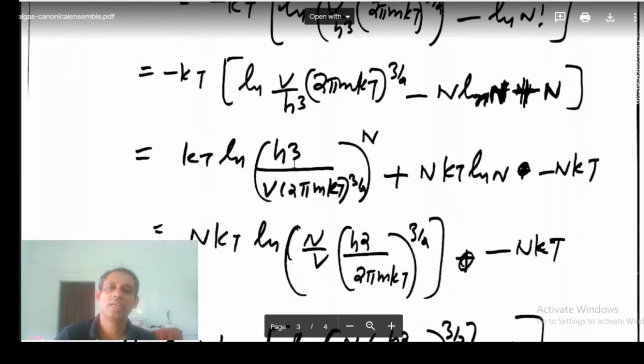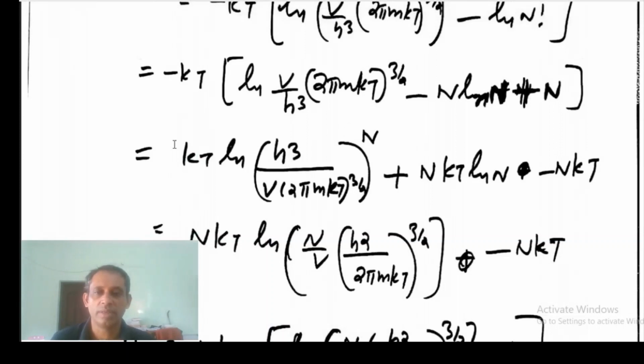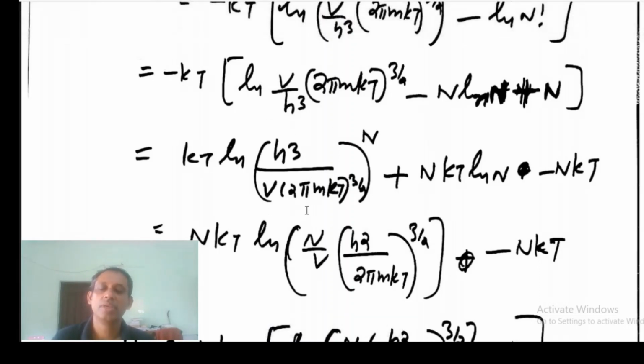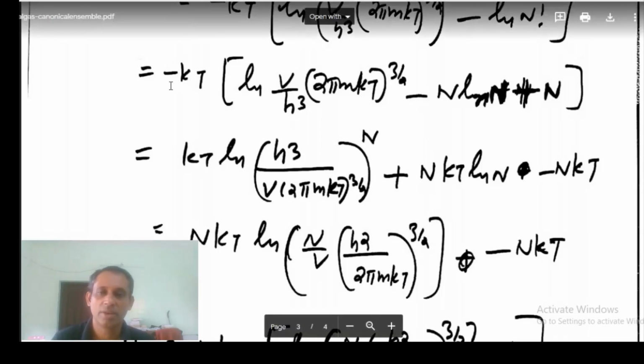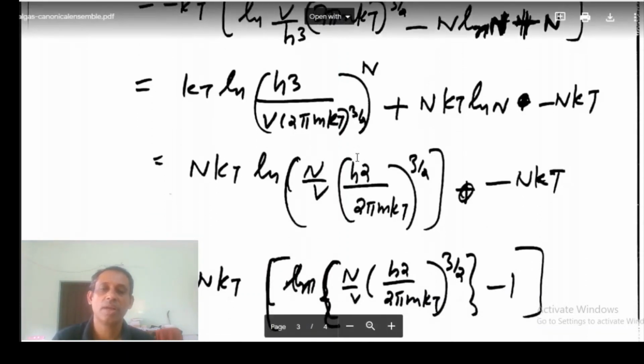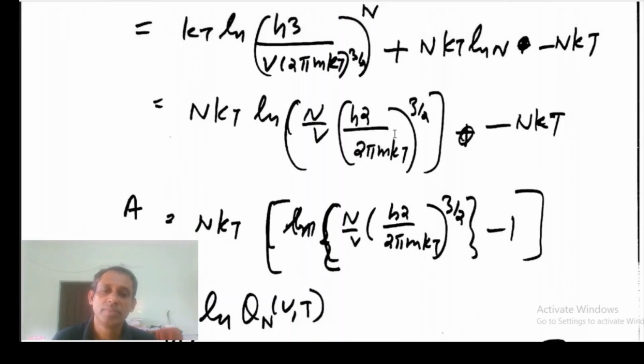This will be kT log. When I take this minus sign to this log, I can invert this. So this will be h cube over v 2 pi m k to the power 3 by 2 m and kT. Okay, this negative sign, when it combines with this positive, this will be minus nkT. So anyway, nkT log n by v times h square by 2 pi m k to the power 3 by 2, minus nkT.